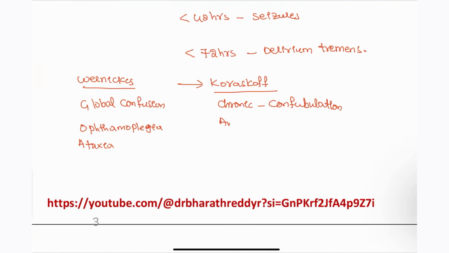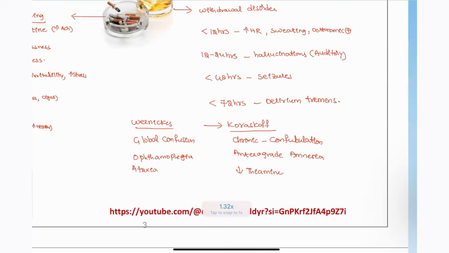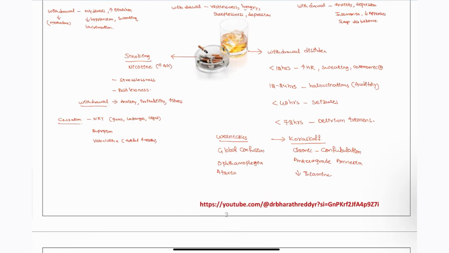And next, anterograde amnesia and decreased attention levels will be seen in this patient, right? So this is how Wernicke's, Korsakoff, and the withdrawal effects of this patient will be seen.